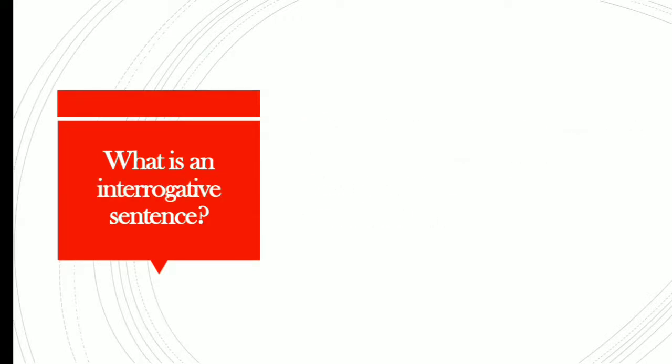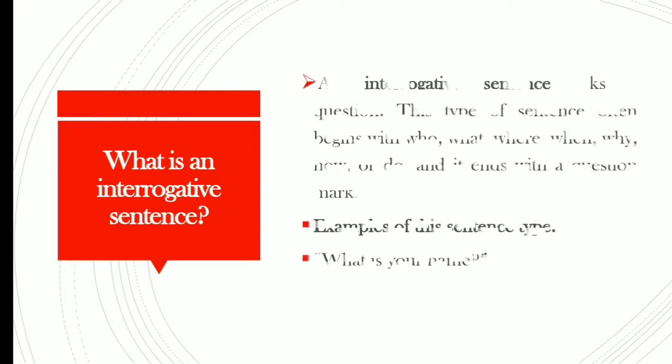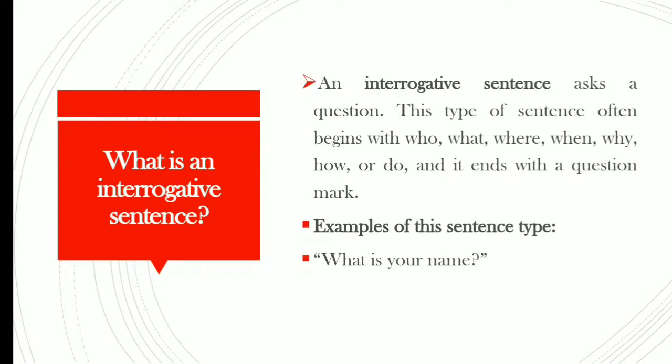What is an interrogative sentence? An interrogative sentence asks a question. This type of sentence often begins with who, what, where, when, why, how, or do, and it ends with a question mark. Example of this sentence type: what is your name?